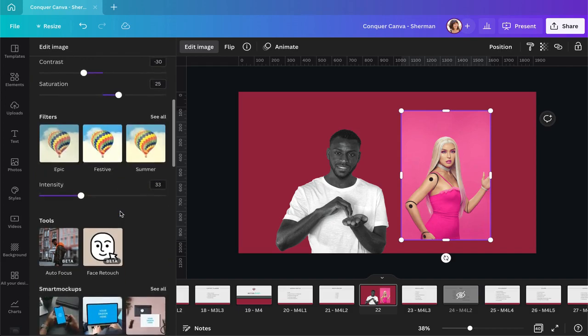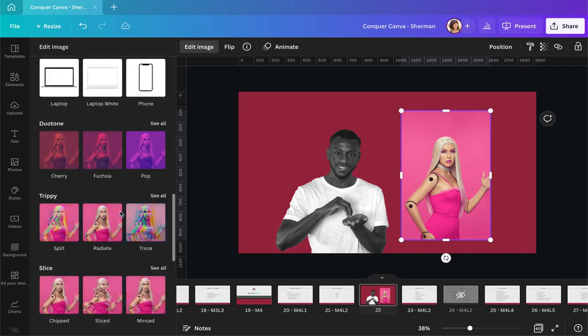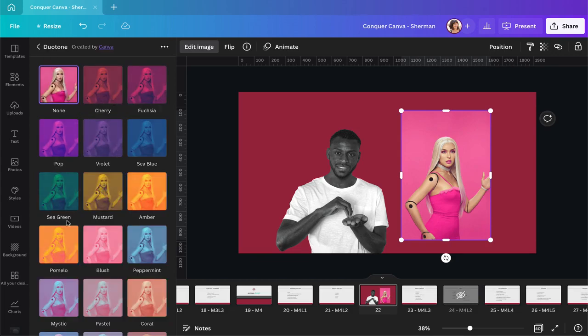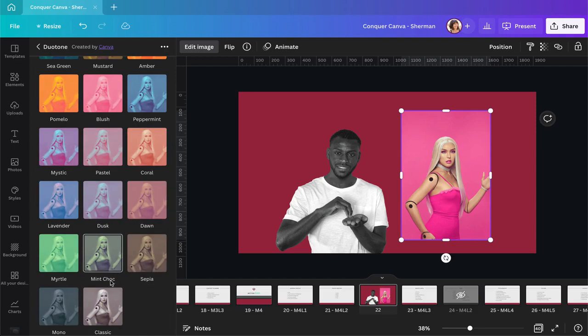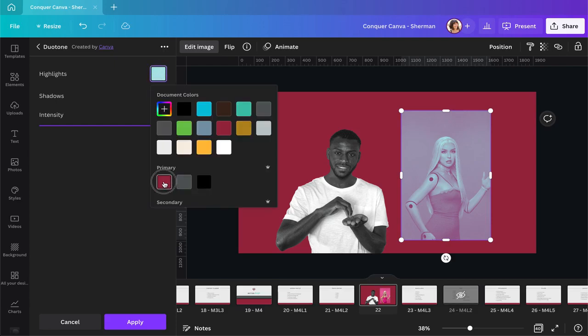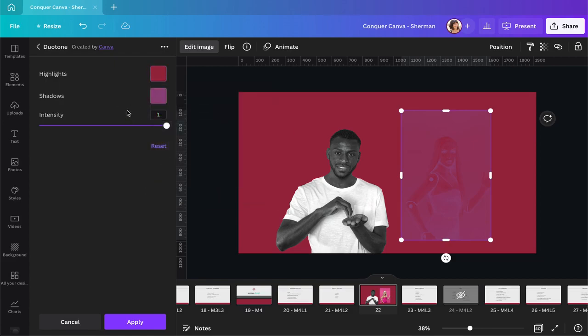If you scroll a little bit further down, you will see some other options you have of how you can edit your photos. There's a duotone option, for example. You can see all the different options right here. You can choose one, and then you have a little filter icon here where you can change the colors, so maybe make them a little bit more on brand.